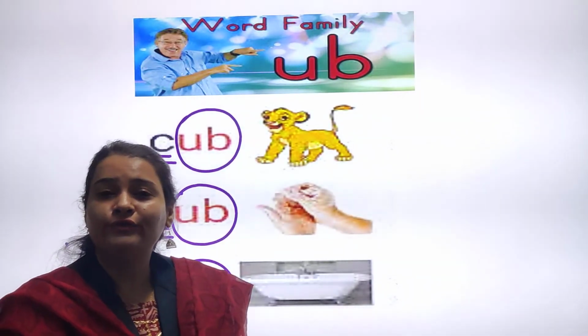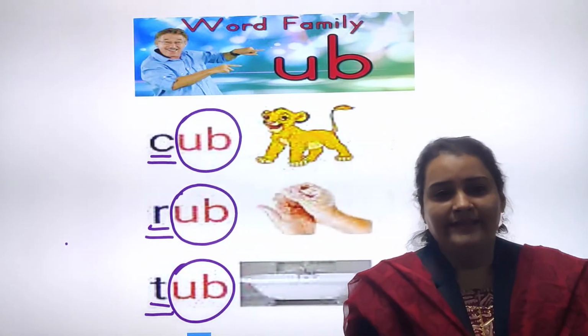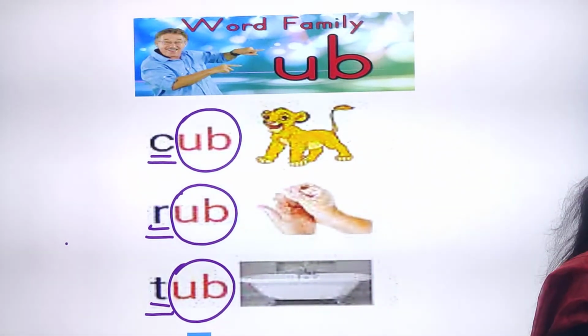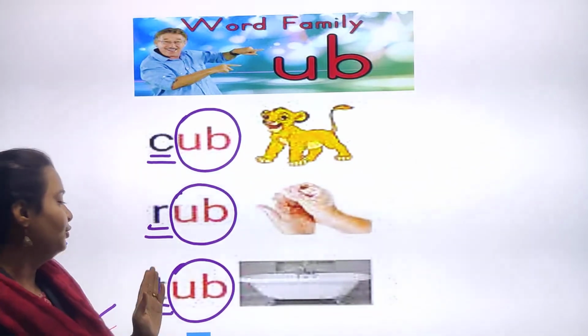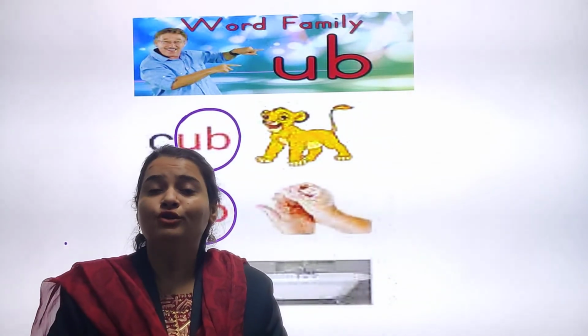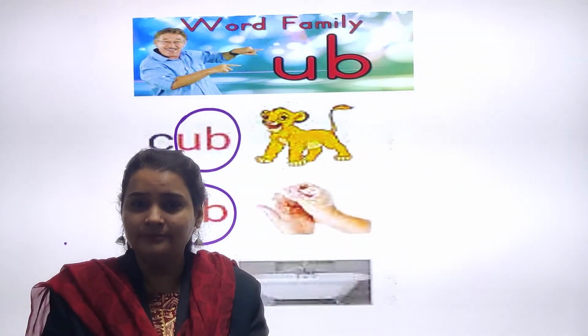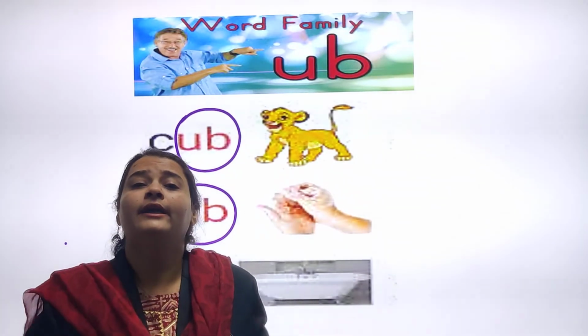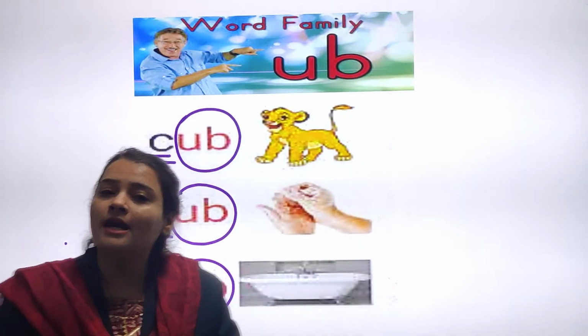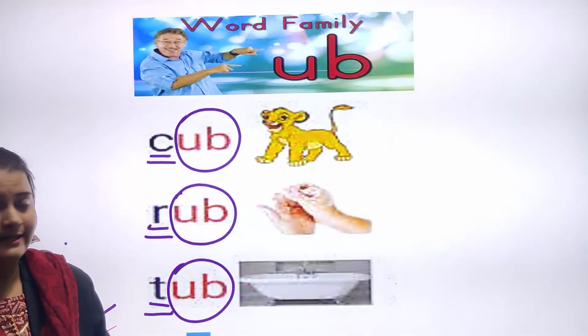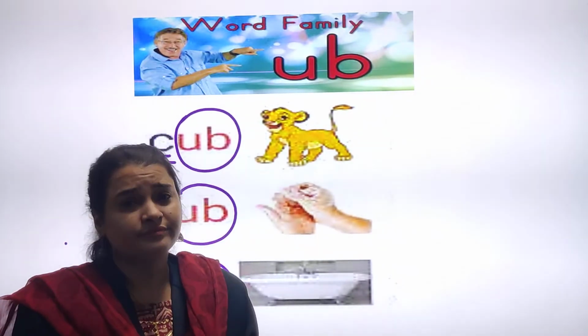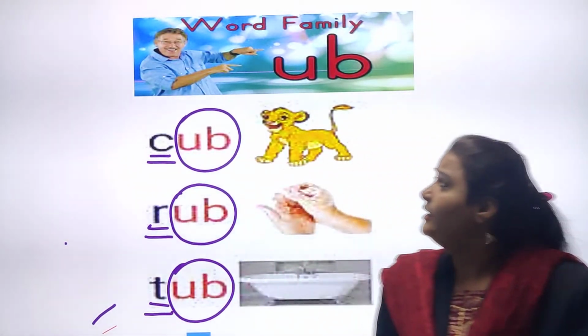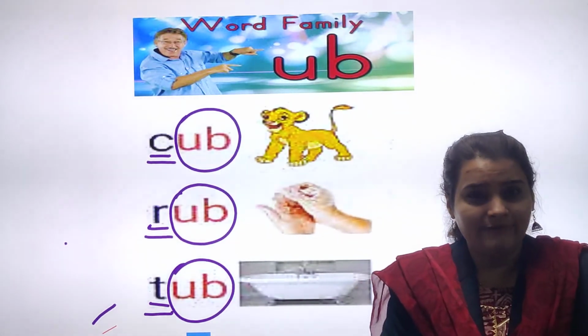Yes. We all go for a bath. Yes. तो बाथरूम में क्या होता है? Tub. Yes. So TUB, tub. Tub means बाथरूम में क्या होता है? टब होता है ना, जिसमें हम पानी फिल करते हैं, या फिर बाथ टब होता है जिसमें बैठ के हम नहा सकते हैं. So that is tub. Yes. So which three-letter words did we learn today made by the use of the UB two-letter word family?